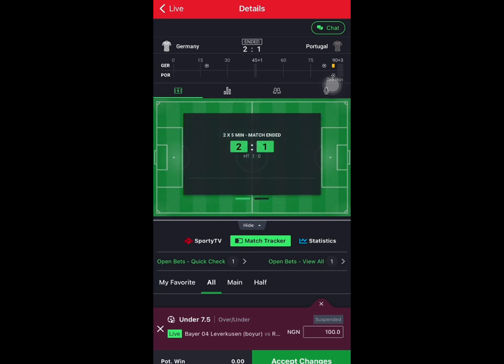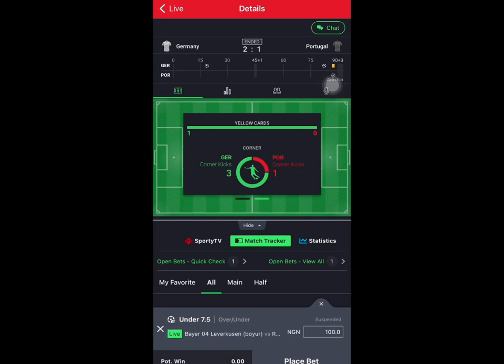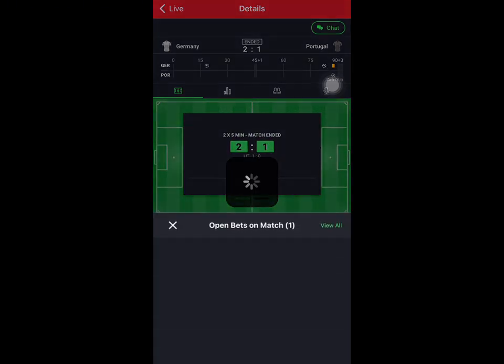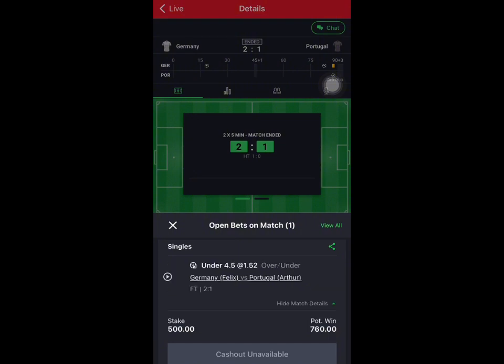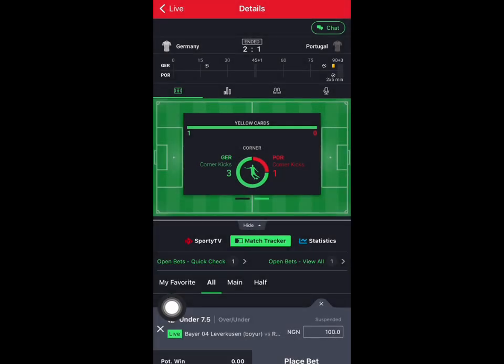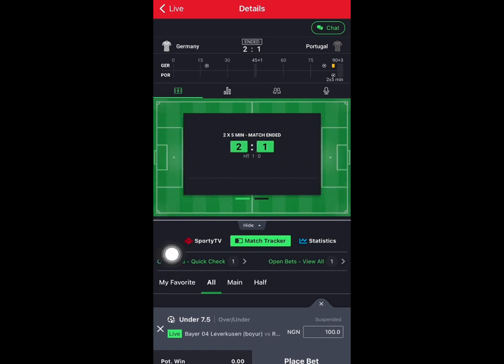So you see, the match ended 2-1. Even if we had played under 3.5, it was still going to be a win at that higher odd, like I said that time. Okay, so that is that. You see, that is a win already. So let me see if they've marked it. The prediction is under 4.5, and the match ended under 3.5. So it is a win, no doubt.